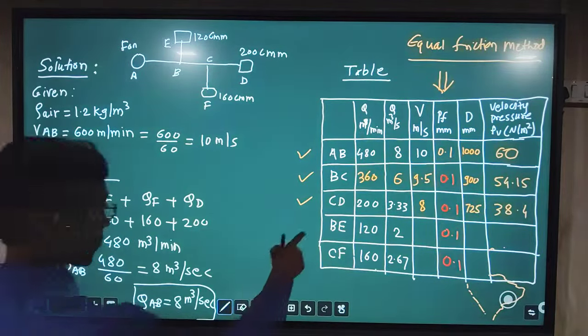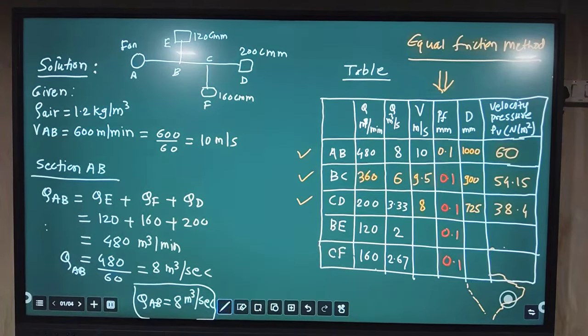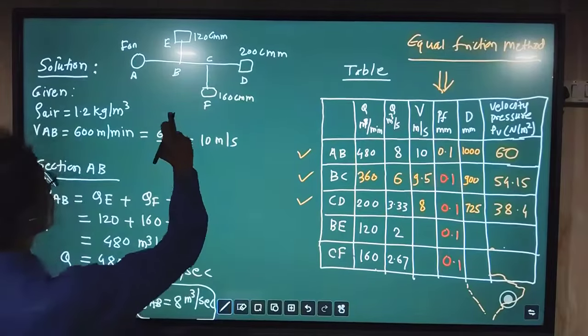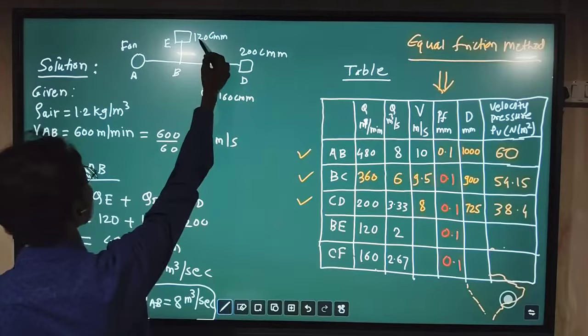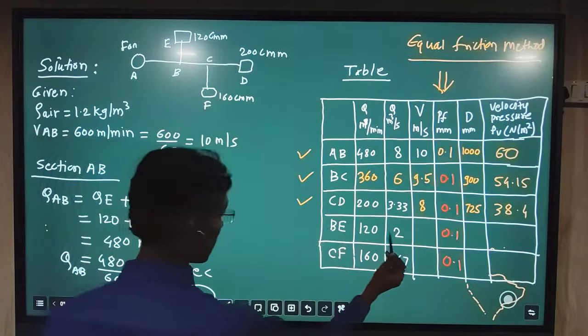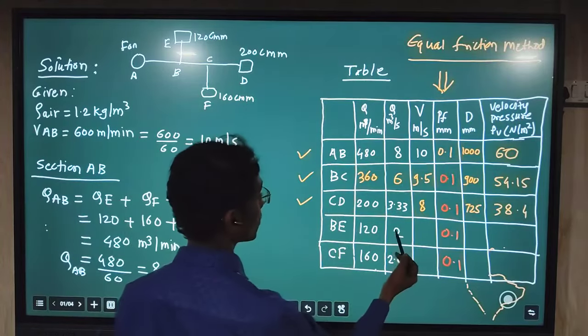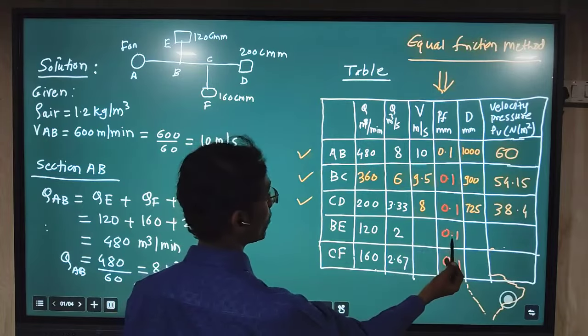Now let us follow the process for section B. In section B, if you see, this is an outlet. At the outlet the discharge available is 120 cmm. So 120 cmm means 2 meter cube per second. So the combination of discharge 2 meter cube per second and PF value 0.1.